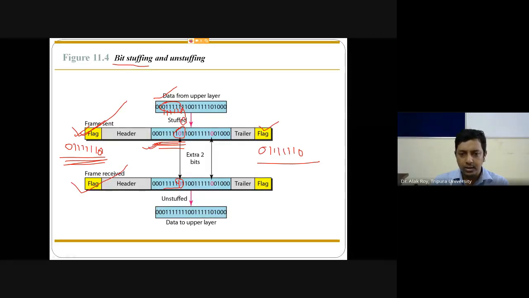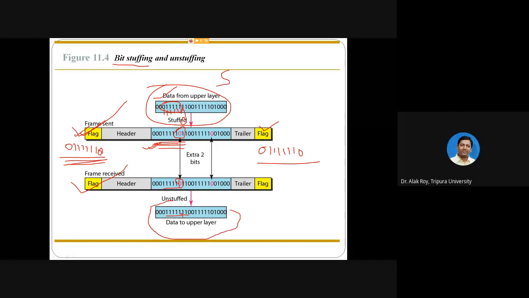Following that rule in the unstuffing, after removing the 0, it will get the remaining pattern, and the bit stream will be similar to what was sent on the sender side.